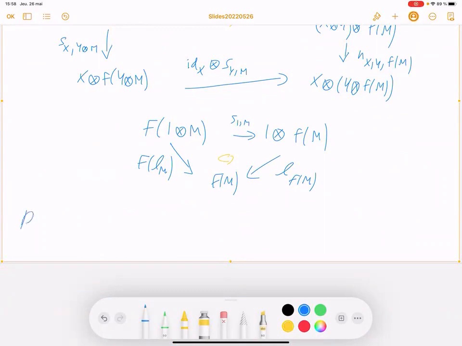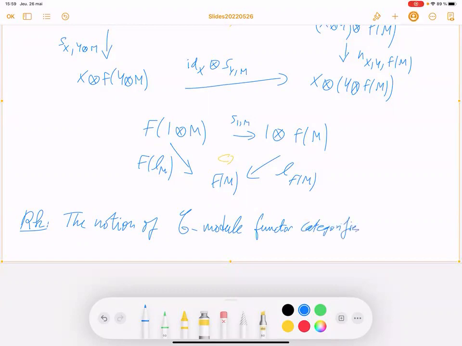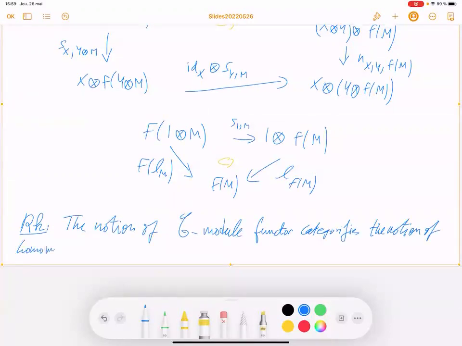So, as I said, more generally, the notion of C module functor categorifies the notion of homomorphism of modules over a ring.